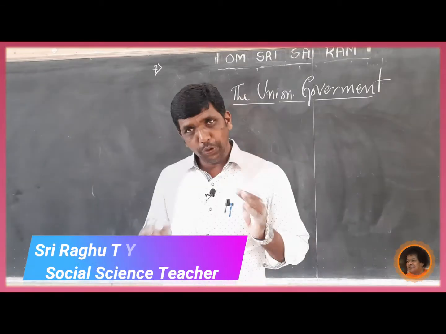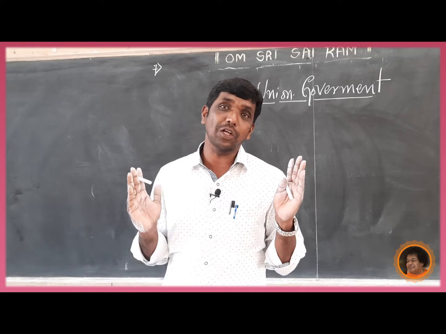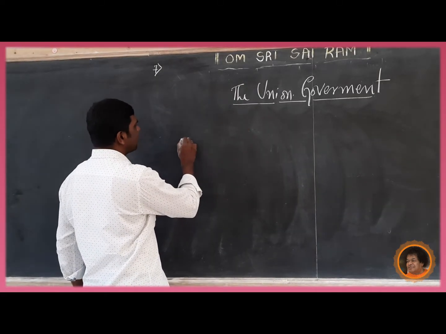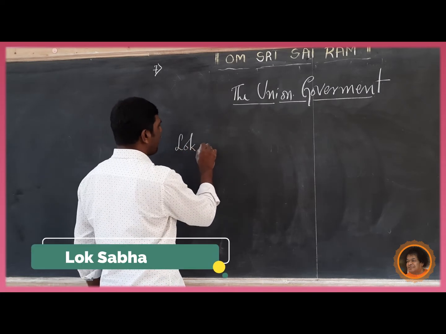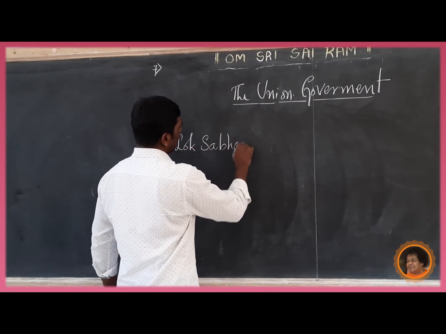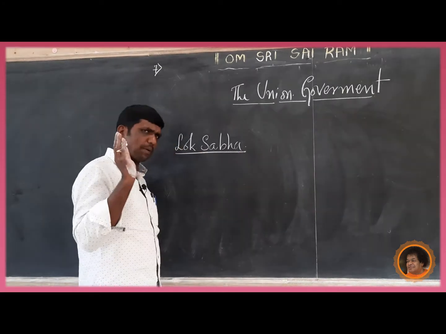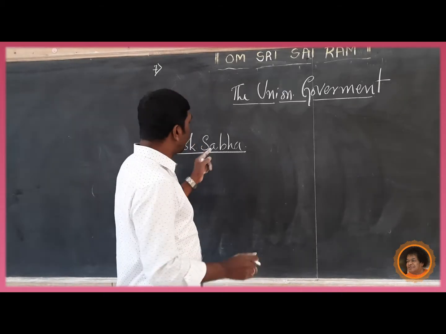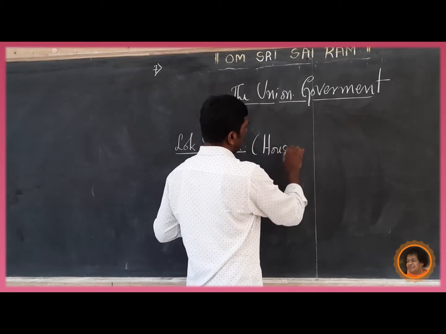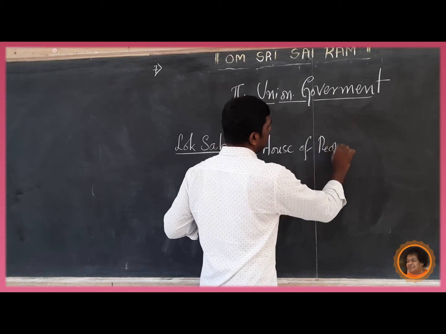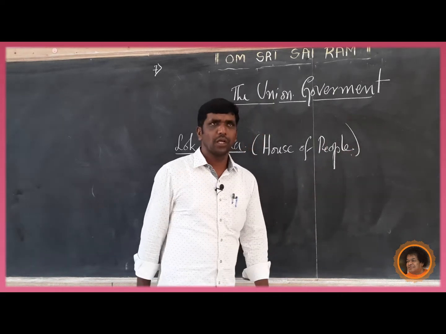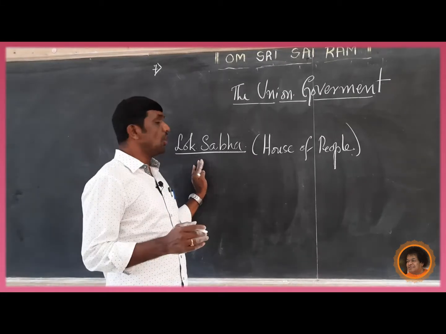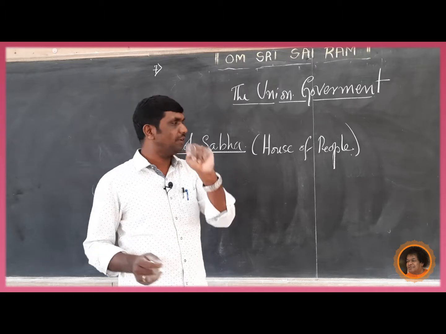Sairam, dear students, do you know which is the lower house of our parliament or Sansad? The lower house of Sansad or parliament is the Lok Sabha. This is the house of people. The Rajya Sabha is the house of elders. Why is it the house of people? Here the members of the Lok Sabha are elected directly by the people. So it is known as the house of people.